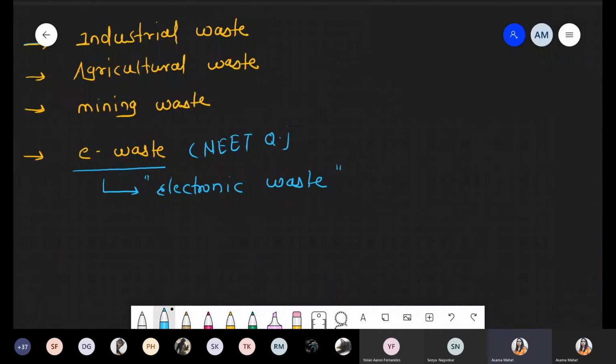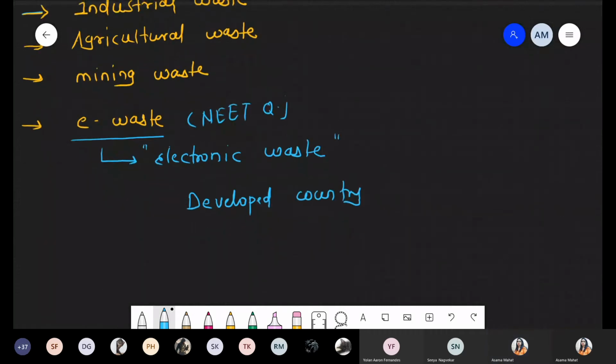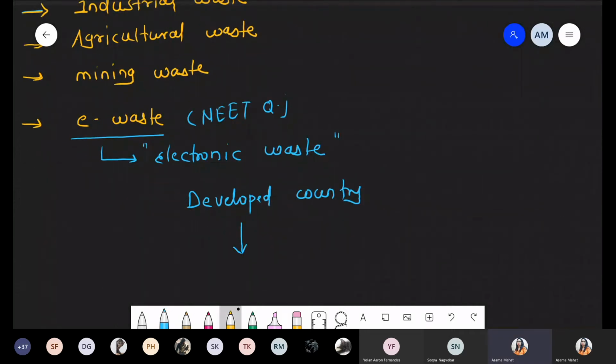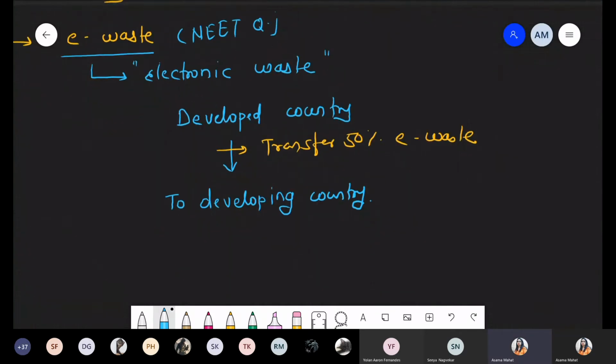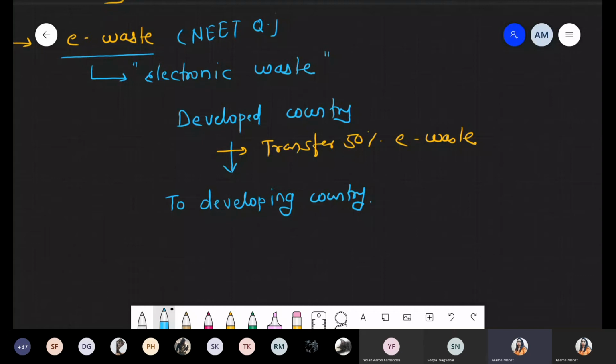Whenever we are talking about e-waste, I'm writing all this information here. Developed countries transfer 50% e-waste, all the electronic waste, to developing countries, right? Like you can say India, China, Pakistan, Bangladesh, all these Asian countries, mostly these are included in developing countries.